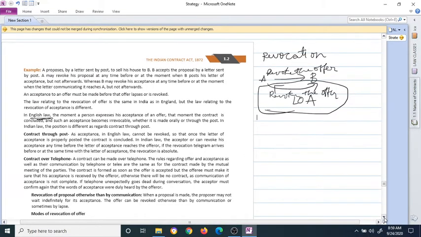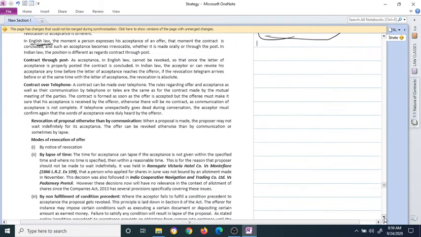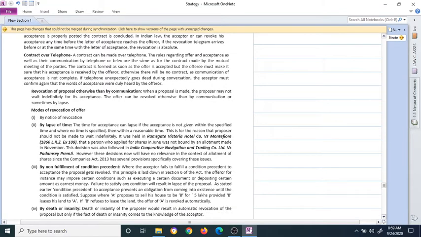Contract over telephone. A contract can be made over telephone. The rules regarding offer and acceptance as well as their communication by telephone or telex are the same as for the contract made by the mutual meeting of the parties. The contract is formed, yes, in case of telephone or when the parties are face to face, it is done as soon as an offer is made and it is accepted. Okay. Otherwise, there will be no contract. When there is no acceptance, there is no contract, as communication of acceptance is not complete.